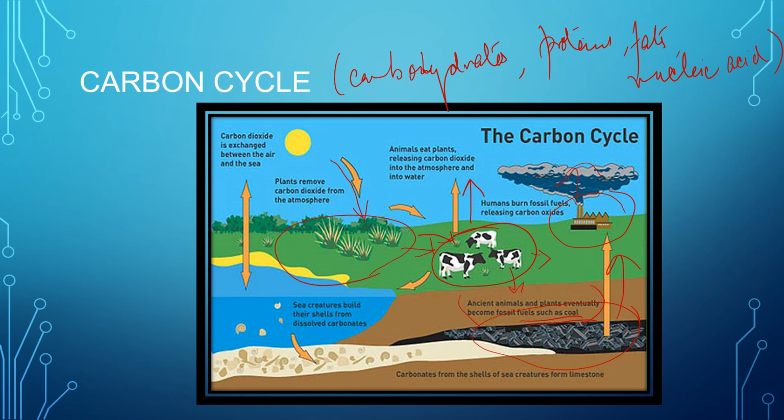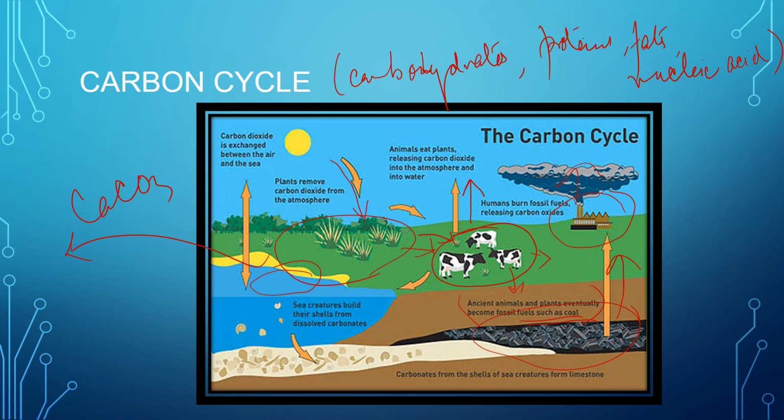So some of the carbon dioxide is present dissolved in water, and this gets converted to calcium carbonate. Okay, so this is getting converted to CaCO3, or calcium carbonate, and limestone and other carbonate rocks are formed. So weathering of carbonate-containing rocks, or the treatment of these minerals, also gives out carbon dioxide.